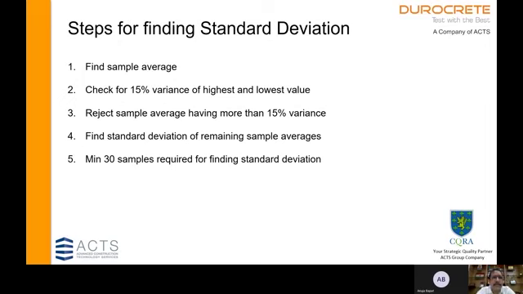Steps for finding standard deviation. First, we find the sample mean or sample average. We check for 15% variance. We reject the sample if either of the specimen values is beyond the 15% range. And from the balance accepted samples, we find the standard deviation. Please note that a minimum of 30 samples is required for finding standard deviation.